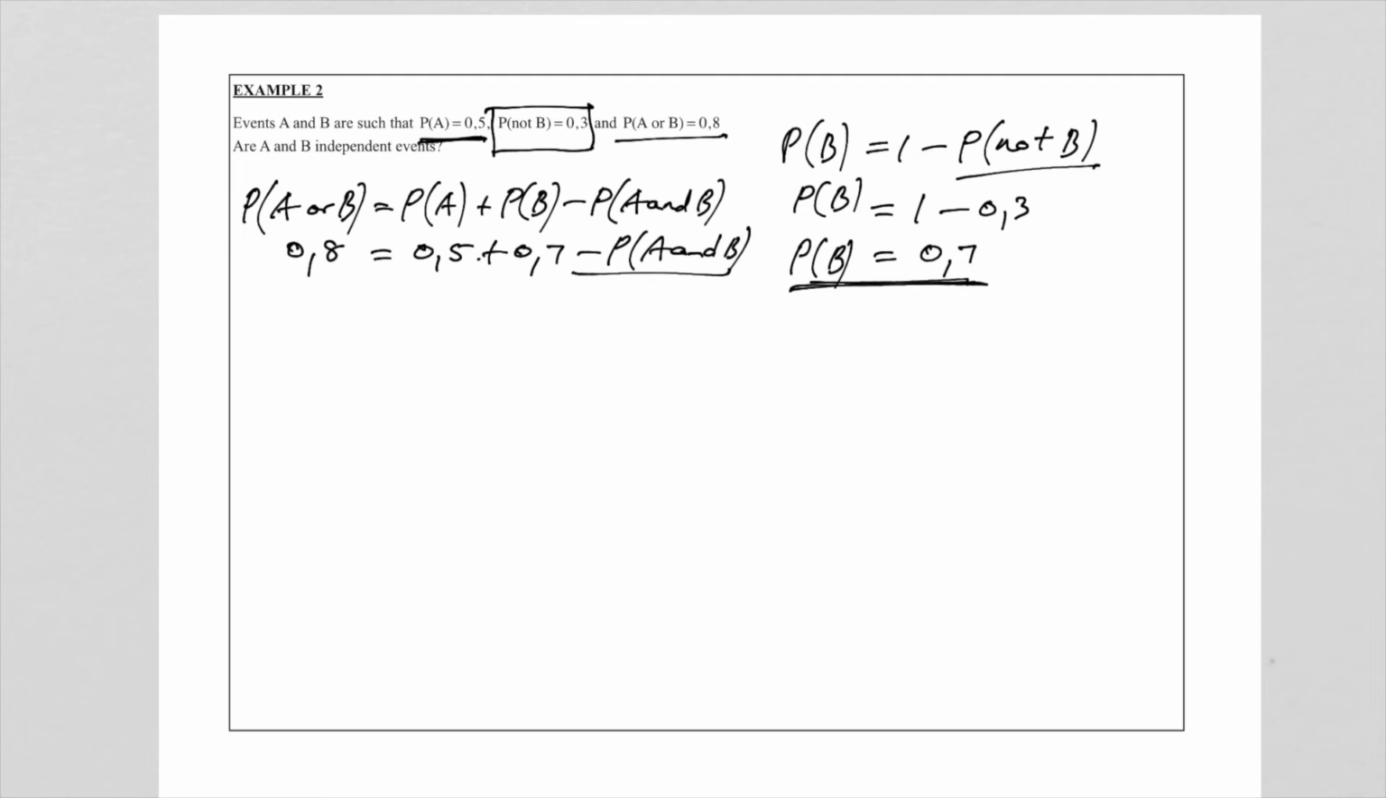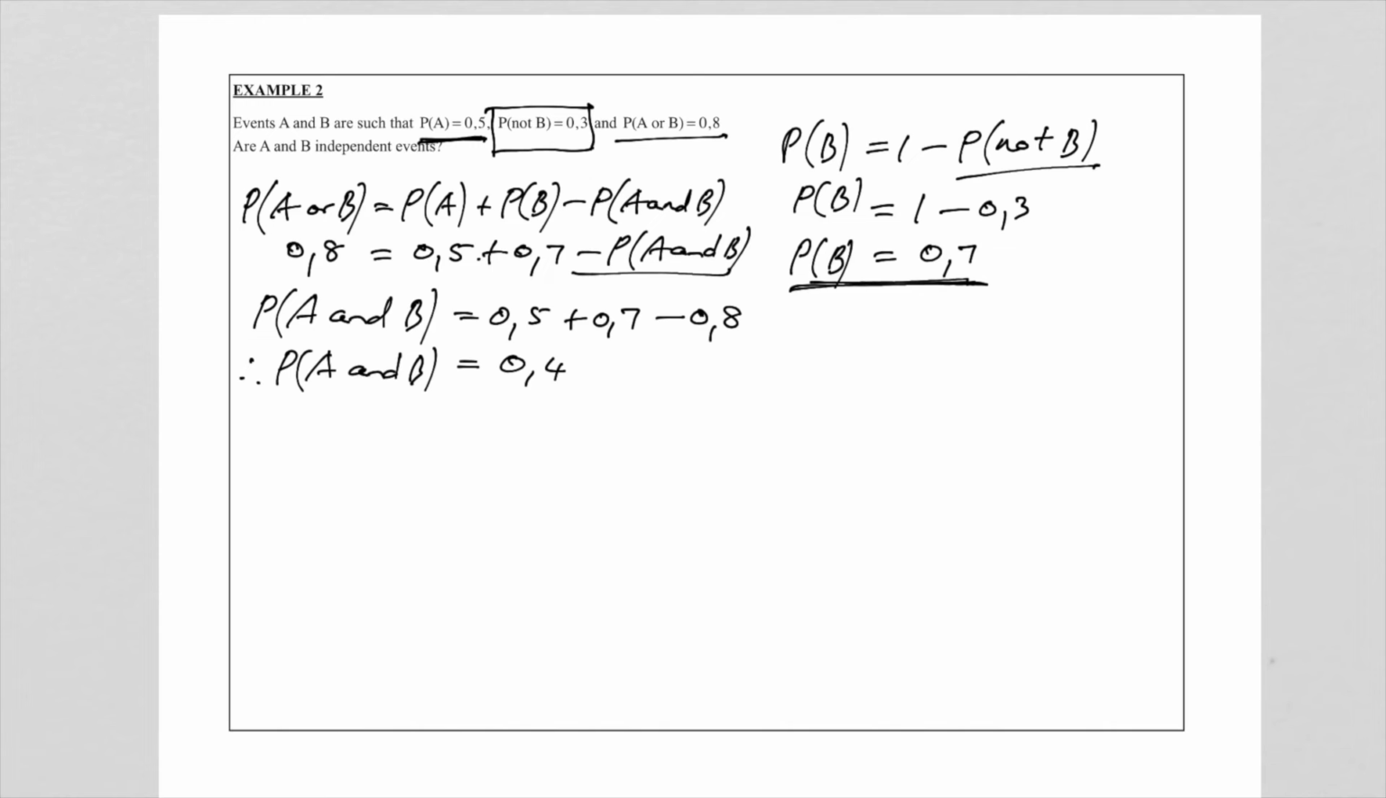So let's move this one to the left. So that gives us the probability of A and B is equal to 0.5 plus 0.7 minus 0.8. And I hope you agree with me that that gives you 0.4 for the AND. So now we know what AND is.